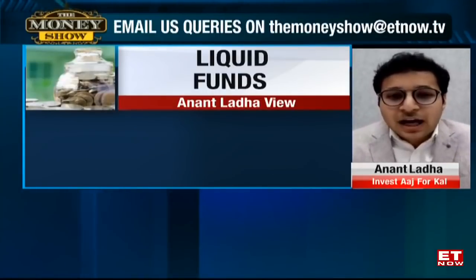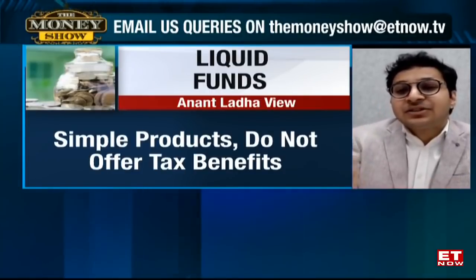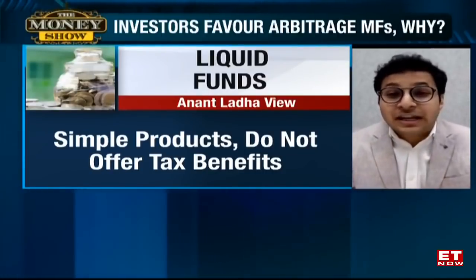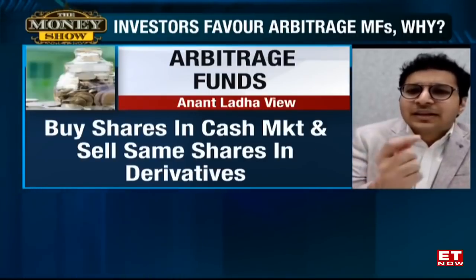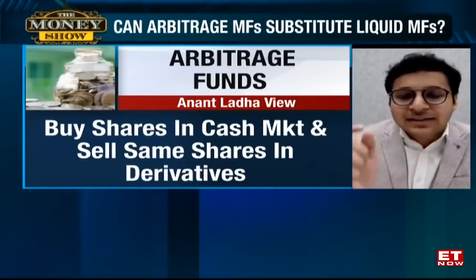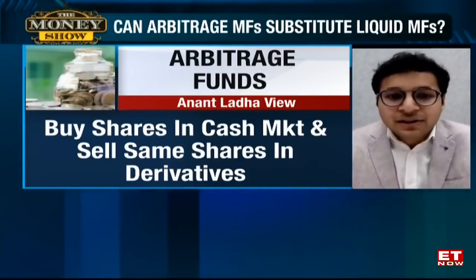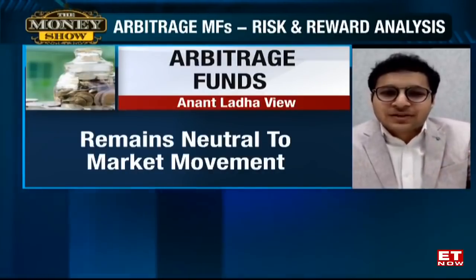Versus when we talk about arbitrage fund, returns are equivalent to the spread which is available during that month. Just for example, this month there was a spread of around 35 to 36 bips. Last month, it was a spread somewhere ranging between 36 to 37 bips. So that is the return which arbitrage fund will deliver. Biggest advantage of arbitrage fund is that they are taxed just like equity. That is, it is a tax efficient manner of investing.